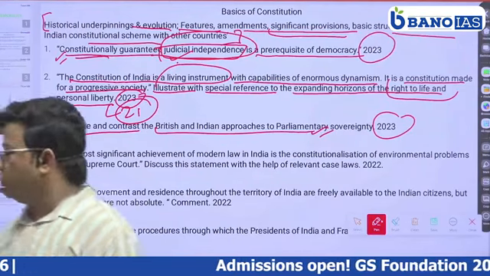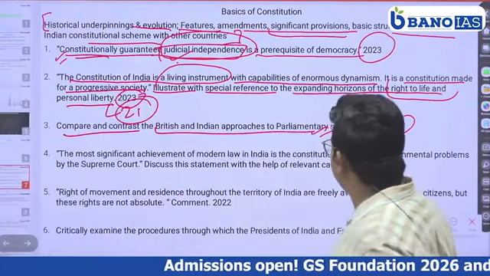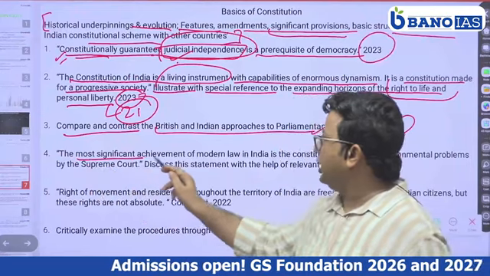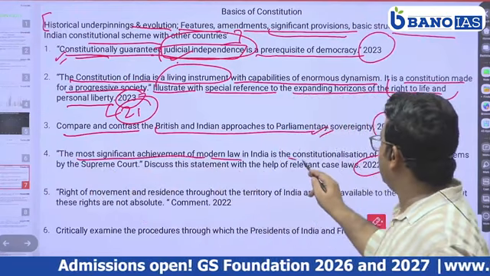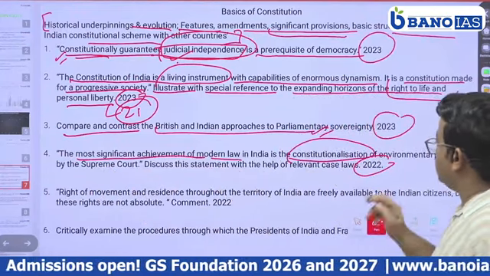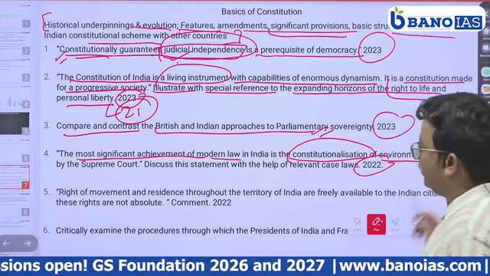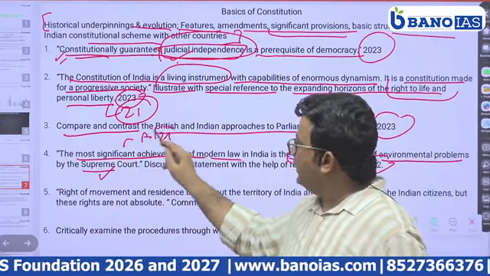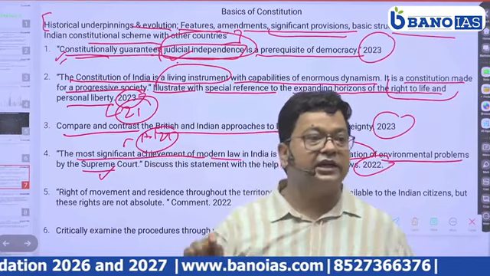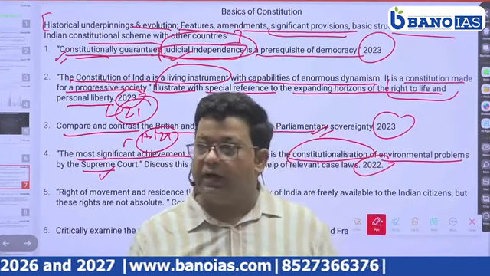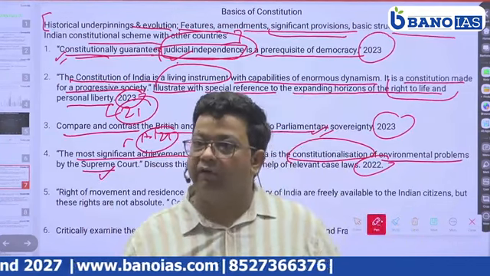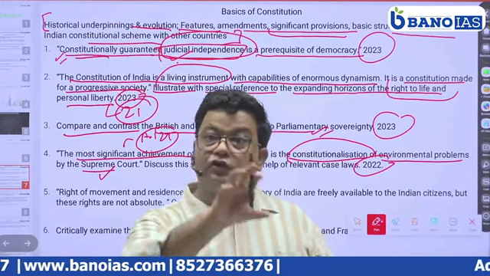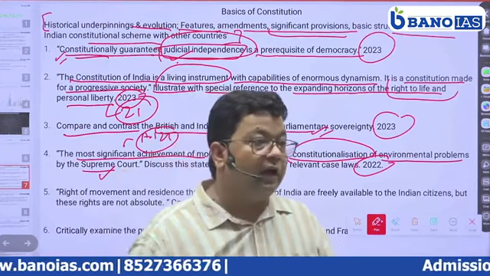Is it clear? So this is similarly in 2022. The most significant achievement of modern law in India is the constitutionalization of the environment problem by the Supreme Court. That is again Article 21. It says that a decent environment is a fundamental right of every individual. So it means constitutionalization of environmentalism.